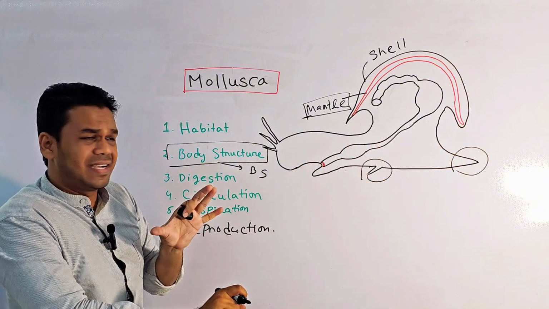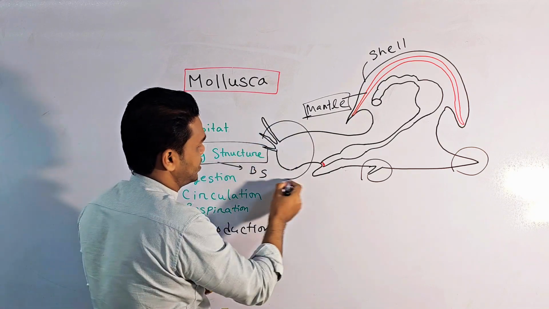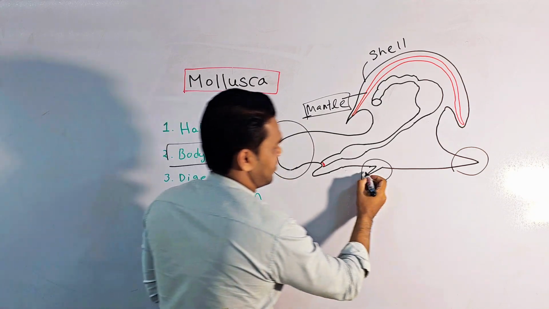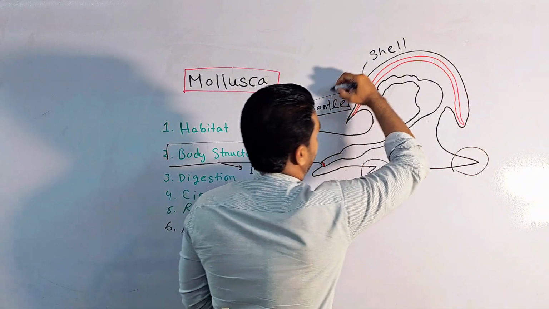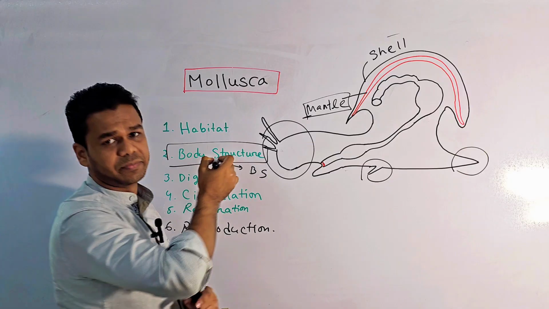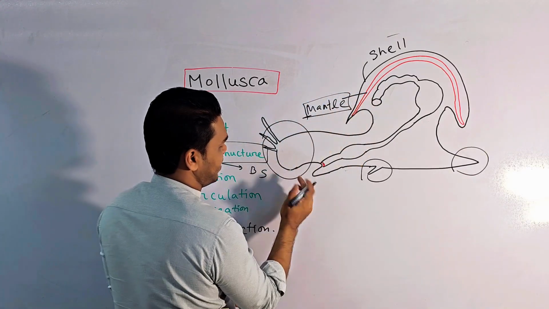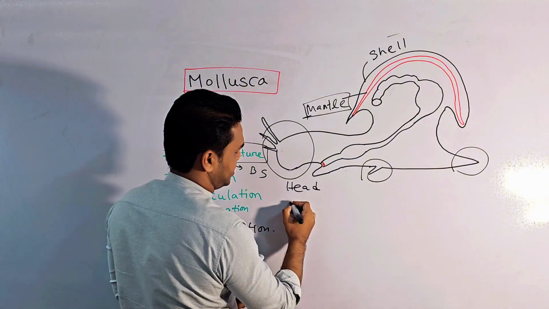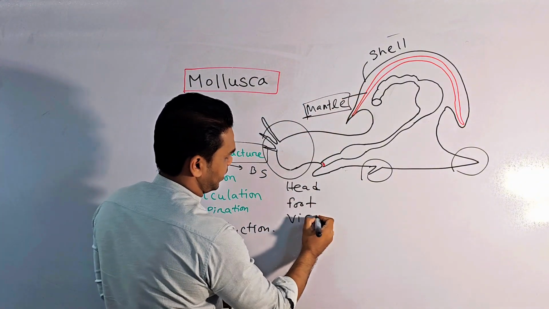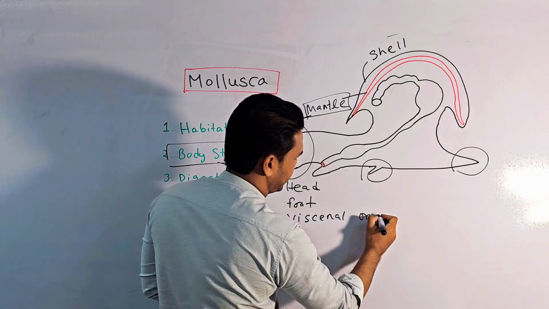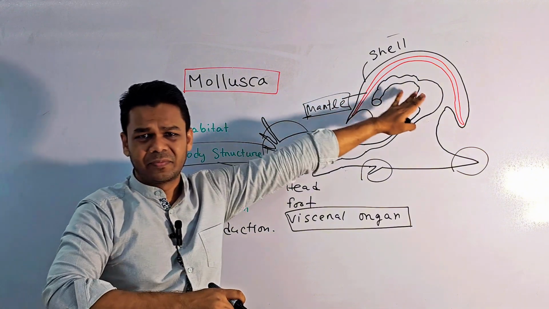We can easily say that their body is divided into three regions: the head, the muscular foot, and the visceral organs. What are visceral organs? Visceral organs means the inner organs of the body.